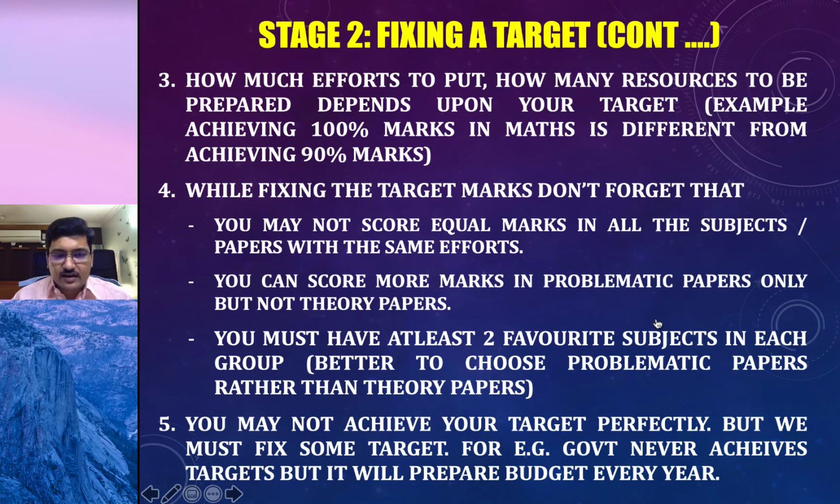You may not achieve your target perfectly, but your journey becomes directionless if there is no target. We must fix some target. For example, government never achieves its target, but it will prepare budget every year. Without budget, everything becomes chaos. They don't know how they are spending, on what they are spending. So they will be spending without any priorities. But when there is a budget, we'll start spending based on our priorities.